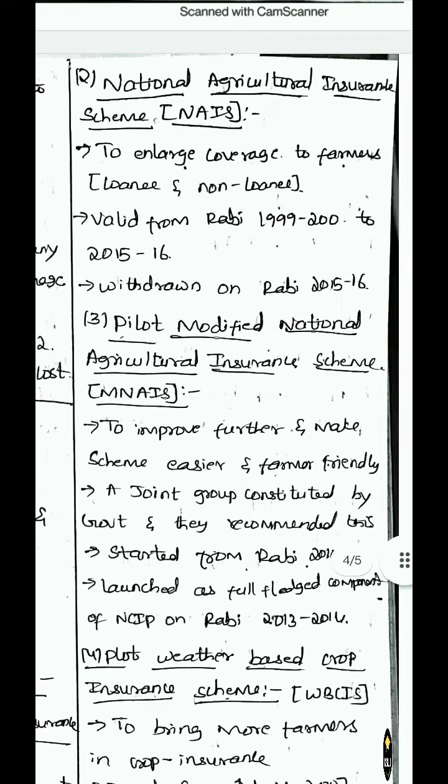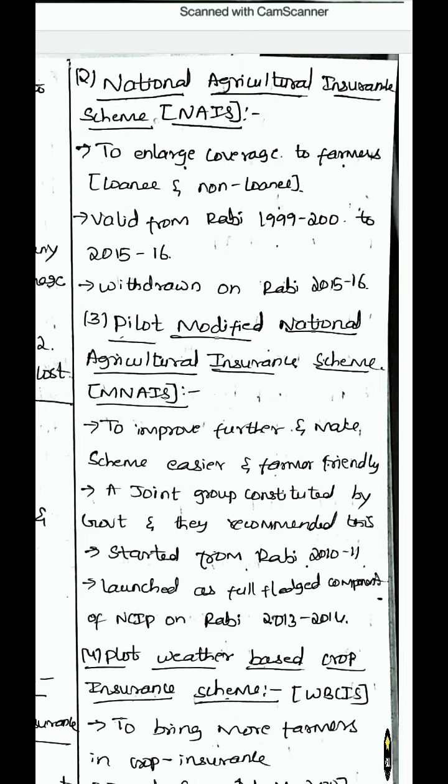The next crop scheme in India was the National Agricultural Insurance Scheme, NAIS. This was implemented to enlarge coverage to farmers, loanee and non-loanee. So it was to enlarge the previous scheme. It was valid from 1999-2000 to 2015-2016. So between that period, it was withdrawn.